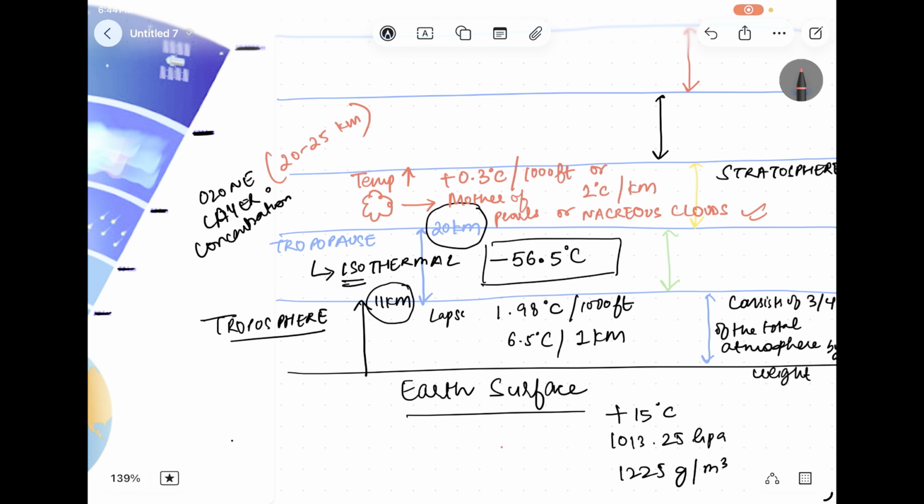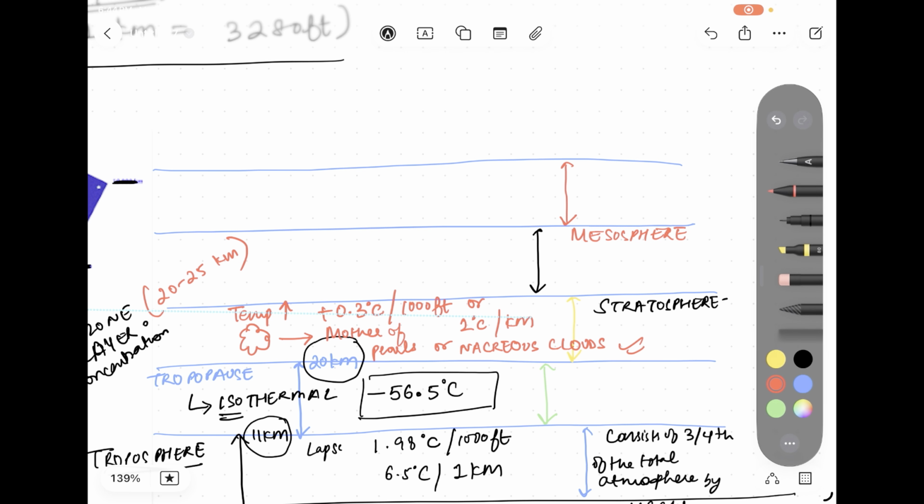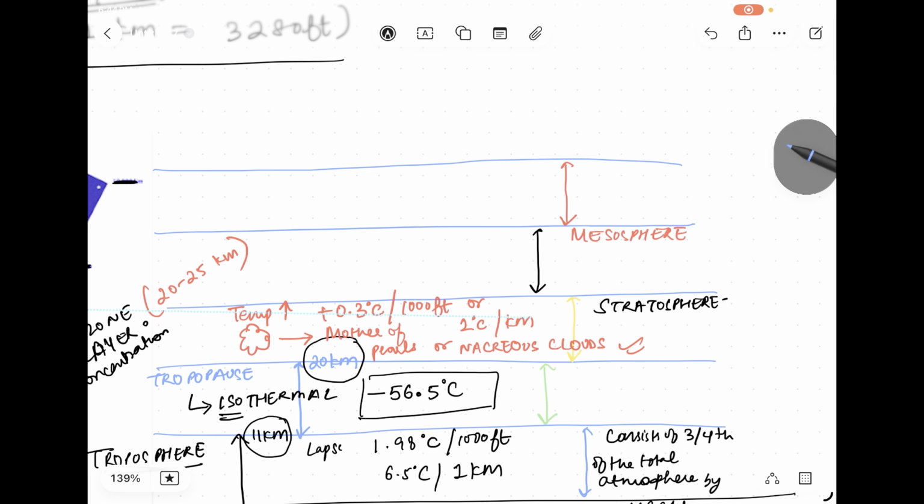After the stratosphere there is the mesosphere. Now this is also really important because the question that would come in this topic would again be about a cloud. There is a cloud that exists here, that is noctilucent cloud.